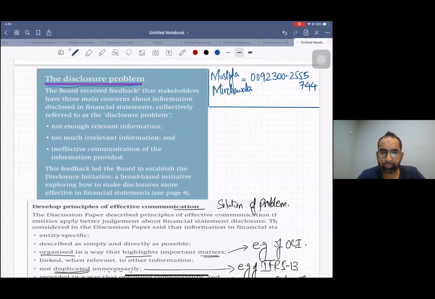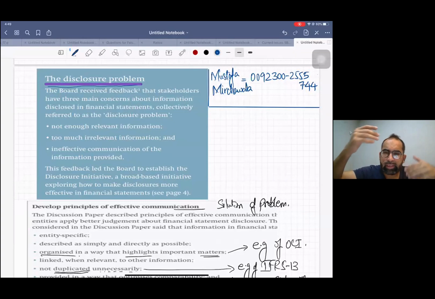Now listen. So this is the first current issue. Now try to understand the concept of each and everything. We all know that in accounting there are many International Financial Reporting Standards, a lot of developments.